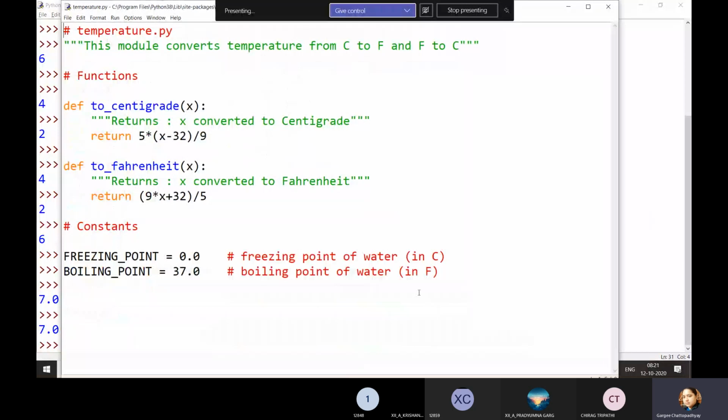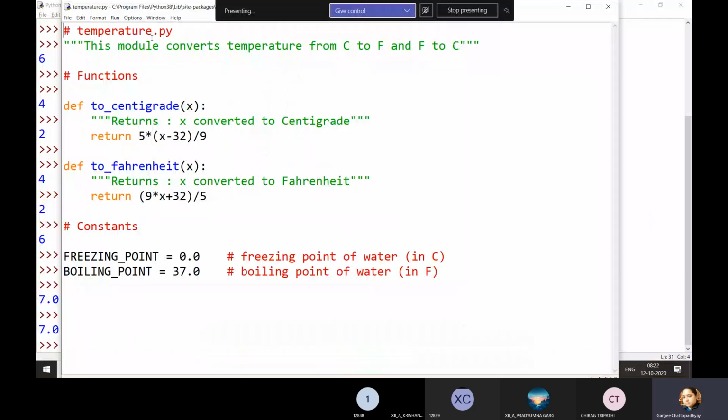So you can see this is the temperature module. It's a very simple Python program. All it contains are two functions which convert Fahrenheit to centigrade and centigrade to Fahrenheit. That's all.